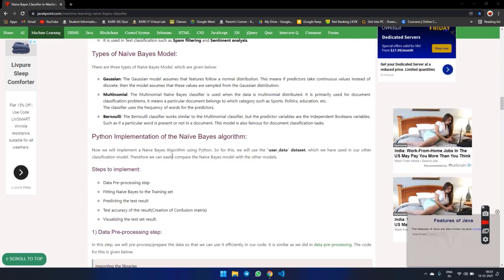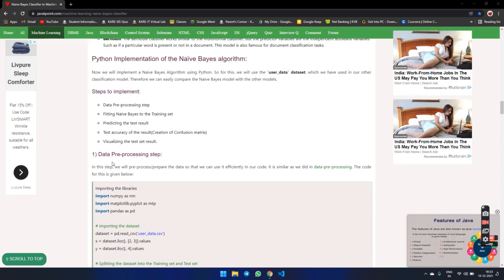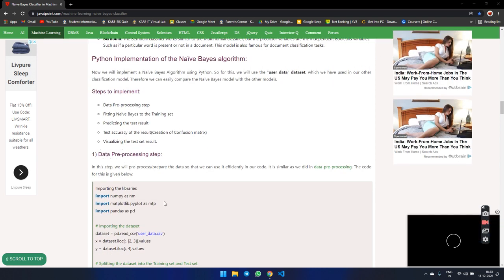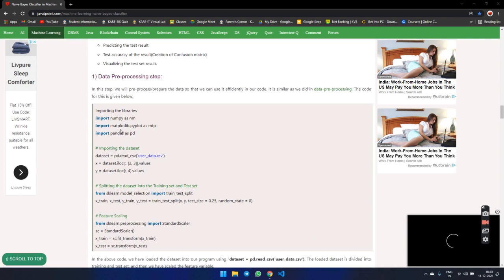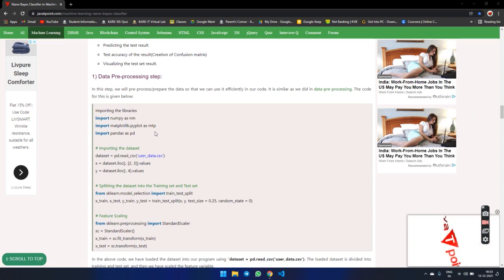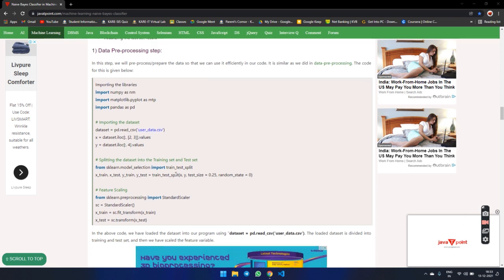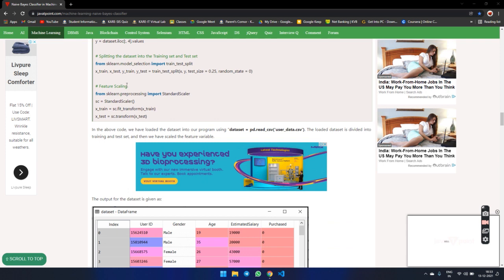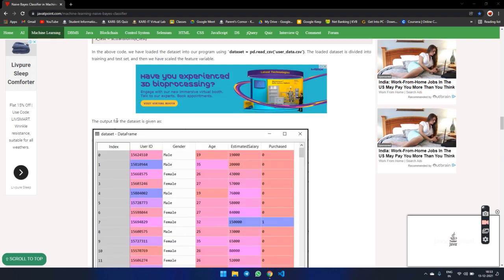Now we are going to implement the Bayes algorithm using Python. The steps are: the data pre-processing step, fitting the Naive Bayes to the training set, predicting the test result, testing the accuracy of the result, and visualization. This is the first step we are going to do, the data pre-processing step. First, import the libraries NumPy, Pandas, Matplotlib, and then import the data set. Then splitting the data into train and test data. Then feature scaling, from sklearn.preprocessing import StandardScaler. Then output of the data set.